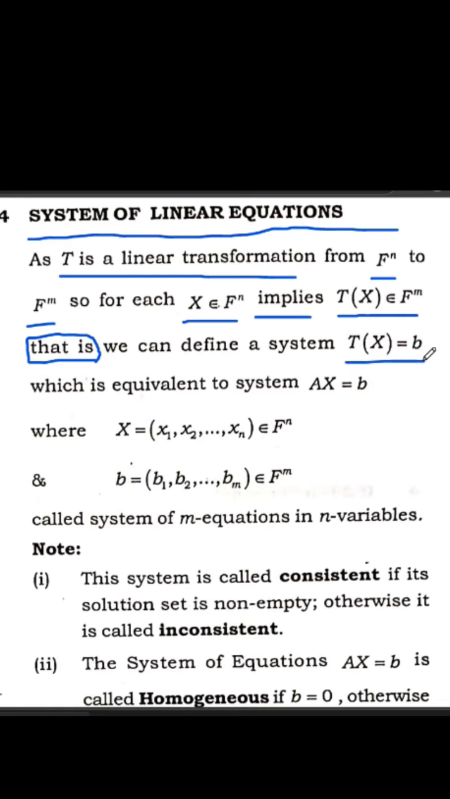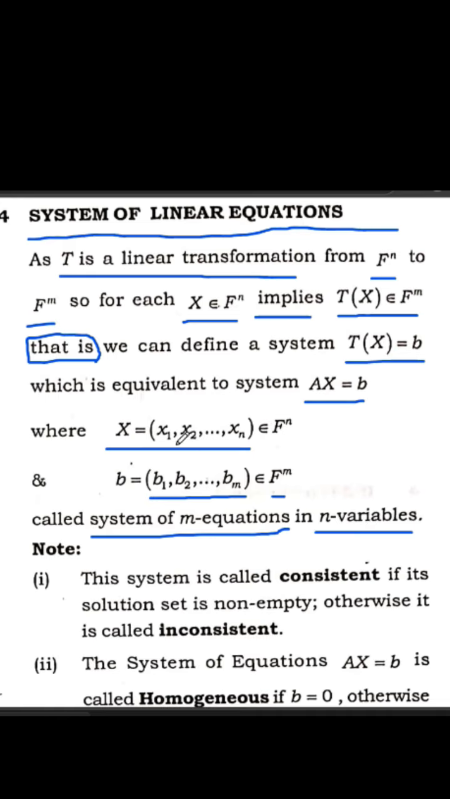T(x) = b, which is equivalent to the system Ax = b. Then we will define T(x) = b as a system. That same system is equivalent to Ax = b, where x we will write as an n-tuple (x1, x2, ..., xn) belonging to F^n, and b we will write as (b1, b2, ..., bm), which belongs to F^m, called a system of m equations in n variables.